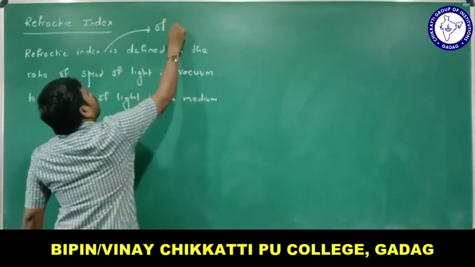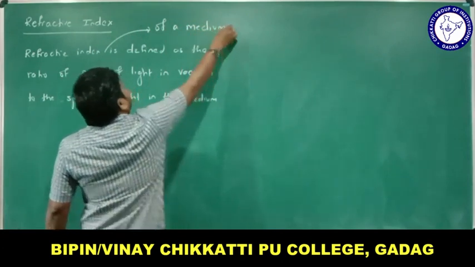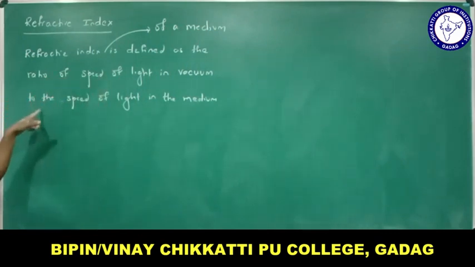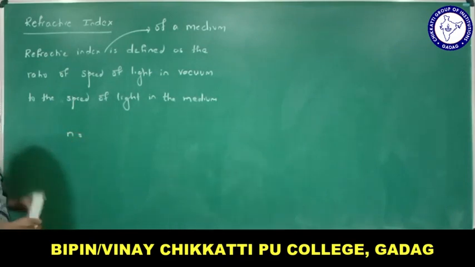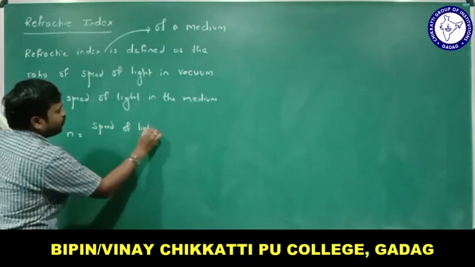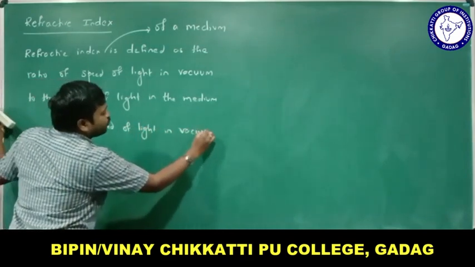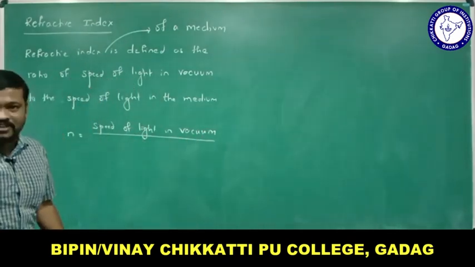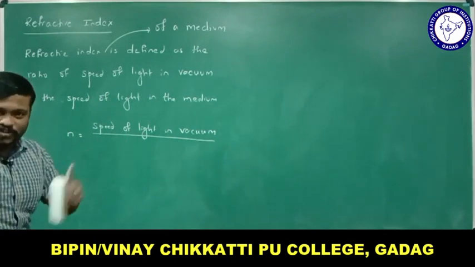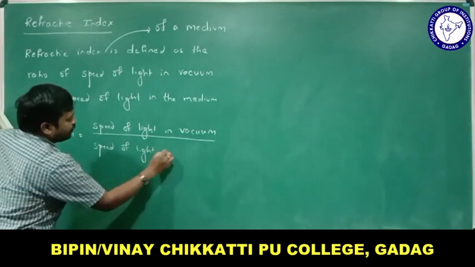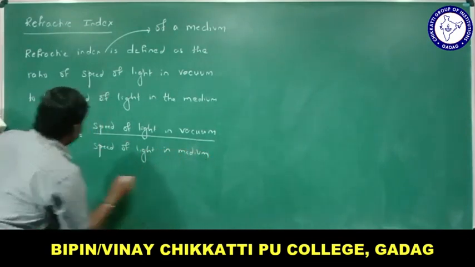Refractive index of a medium, if I am speaking about a single medium, is defined as speed of light in vacuum to the speed of light in the medium. Refractive index is denoted by small letter n. It is the ratio of speed of light in vacuum. First we need to take speed of light in vacuum. We know the speed of light in vacuum is 3 × 10⁸ meter per second. Again, it is the speed of light in the medium. Let me take it like this, n.